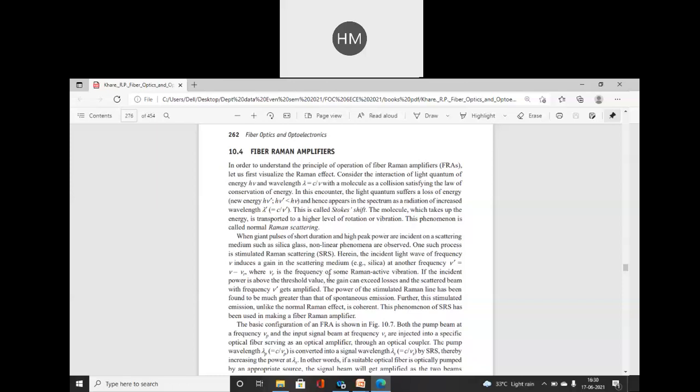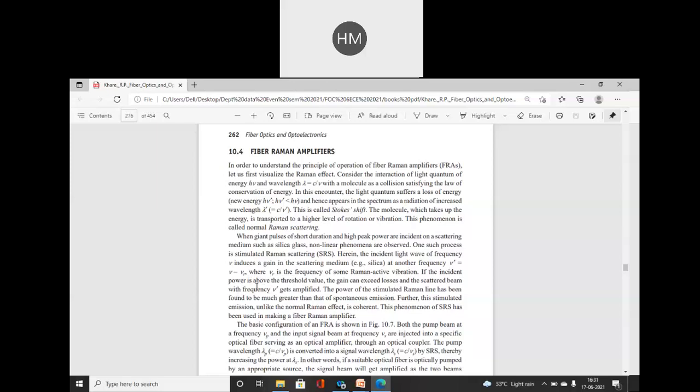So here, what we are taking, students, herein the incident light wave of frequency V induces a gain in the scattering medium at another frequency V dash. And VR is the frequency of some Raman active vibration, which our light will produce due to this incident wave and pumping signal. That is known as the VR frequency of some Raman active vibration. So the total new frequency generated, V dash, will be equal to V minus VR.